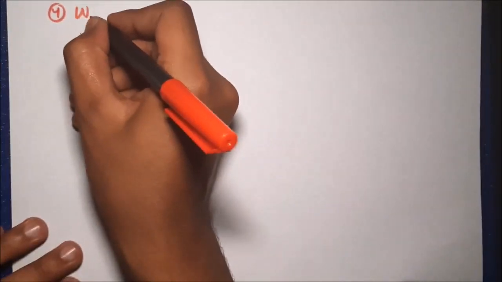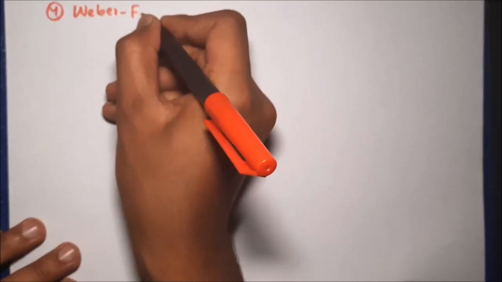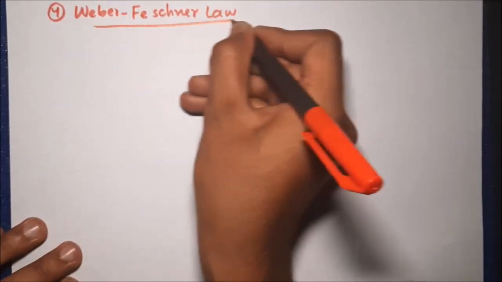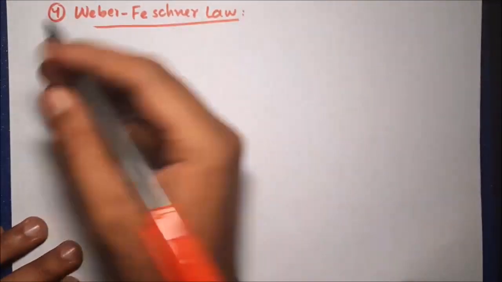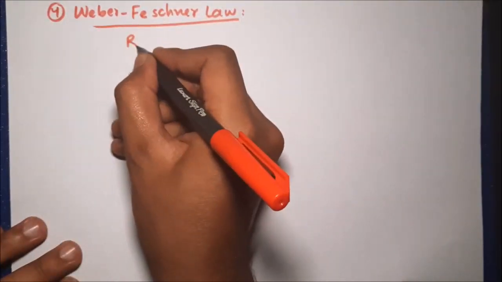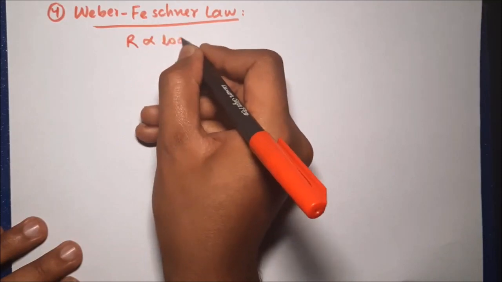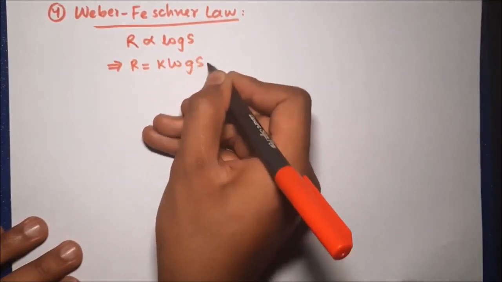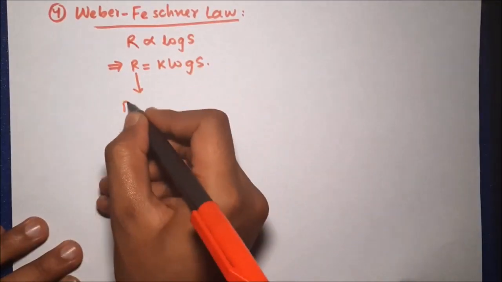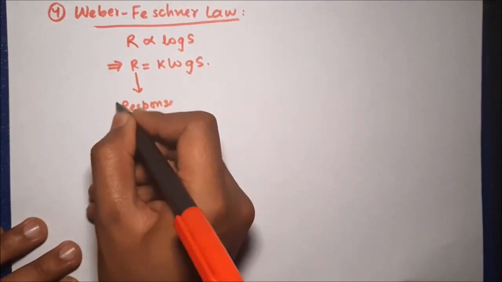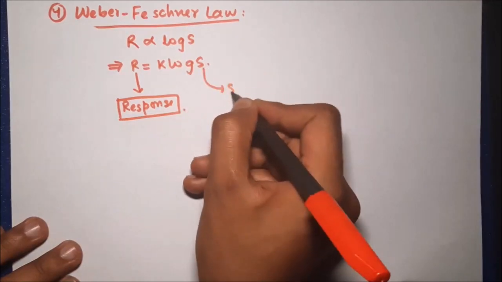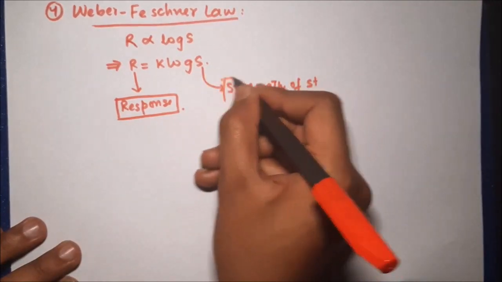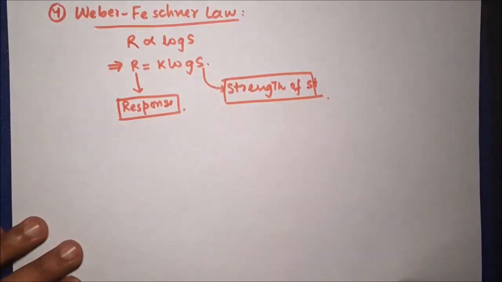Now another important property of receptors is called the Weber-Fechner law. So what is Weber-Fechner law? This law can be stated in the form of an equation. R is directly proportional to log of S, which implies R is equal to K into log of S. In this equation, R is the response which is produced after stimulus is given, S is the strength of the stimulus that we apply to the receptor, and K is the constant.